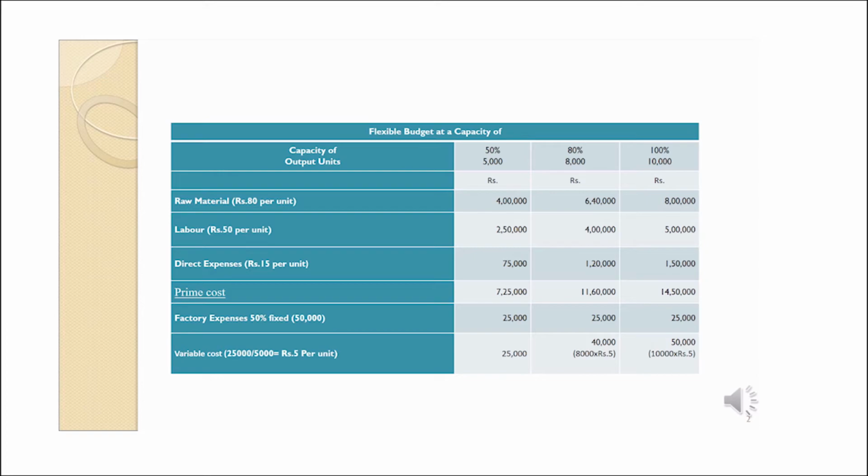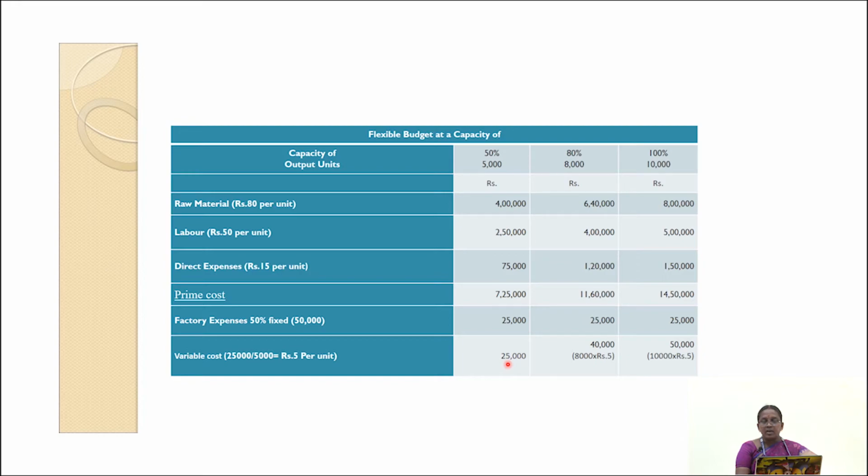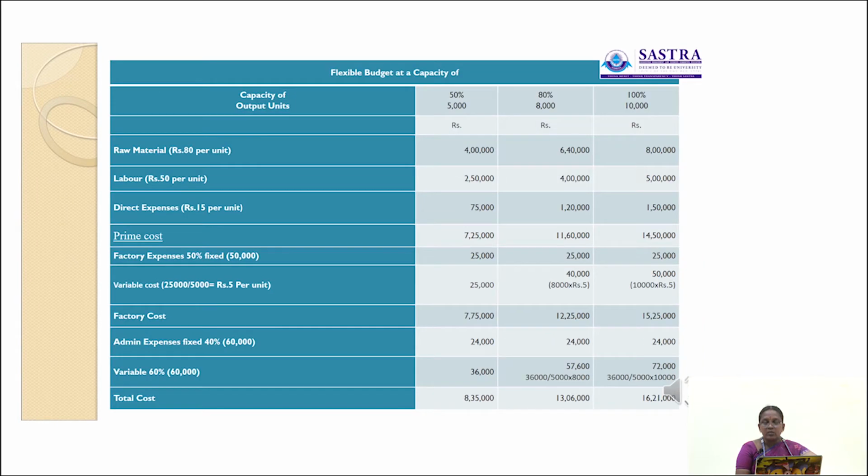Now we have to find out how many units are produced at 50% capacity level: 5,000 units. So 5,000 into 5 rupees per unit, 25,000. Then at 80% capacity level, the total units produced are 8,000 units, per unit cost is rupees 5. So 8,000 into rupees 5, 40,000. Then 10,000 units are produced here, 10,000 into 5 rupees, 50,000. Okay. Then next we have to find out the factory cost.